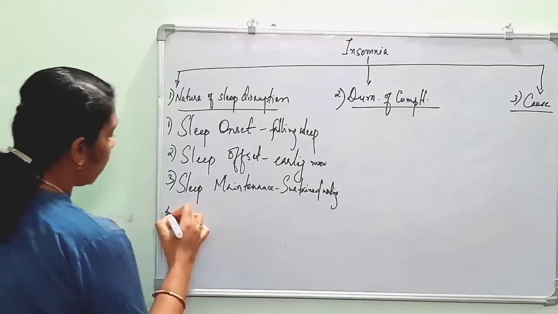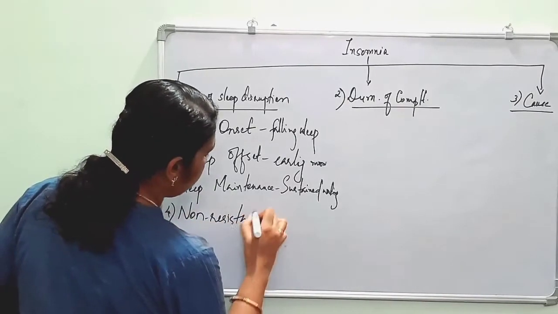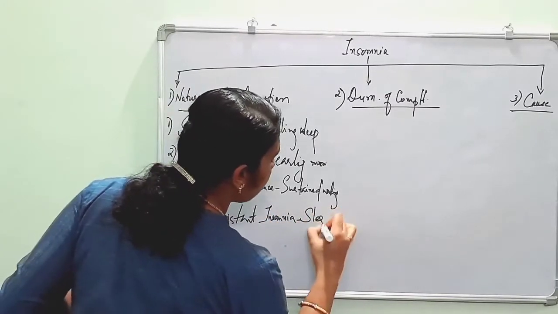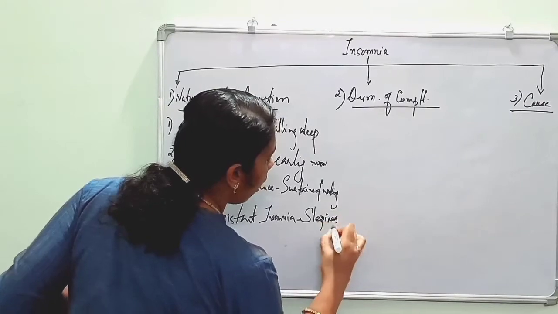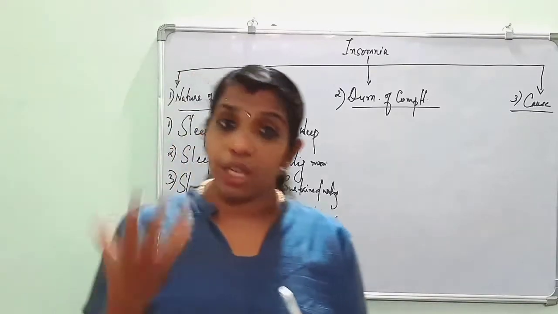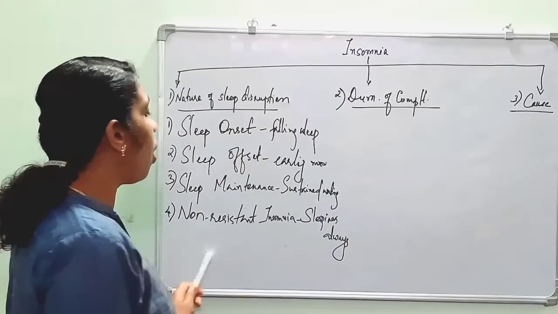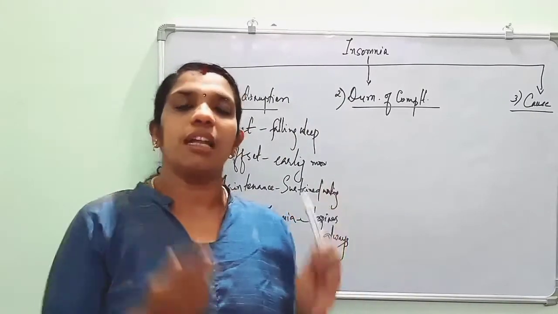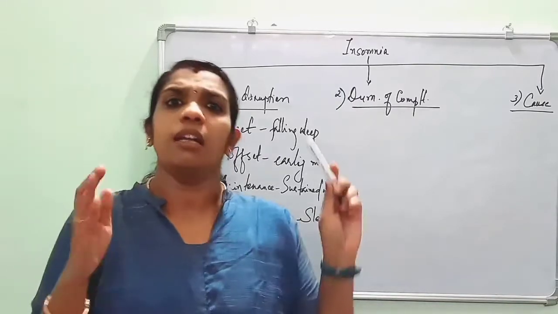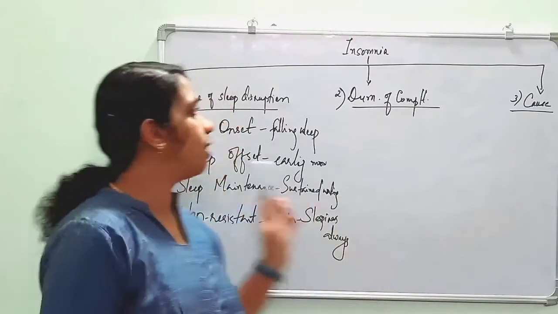Then there is another thing known as non-restorative insomnia. That is, the person will be feeling sleepiness always. Although he is getting regular duration of sleep, there will be a feeling of sleepiness always, and it is known as non-restorative insomnia. So these are the four varieties of insomnia which come under nature of sleep disruption, that is, the insomnia which is due to disruption in the nature of sleep. You understand? This is the first variety.